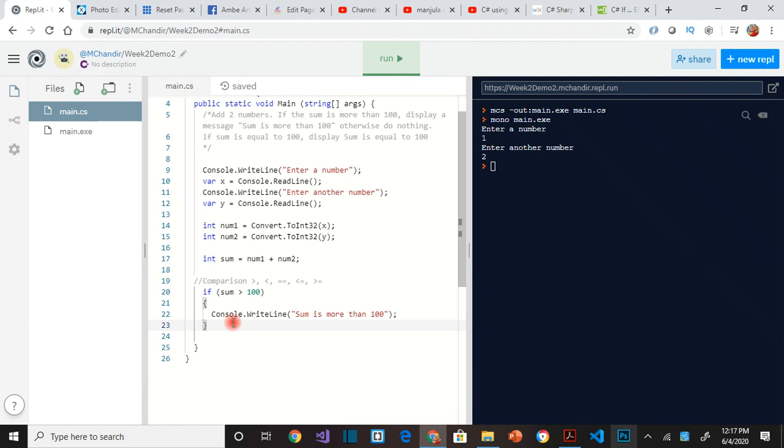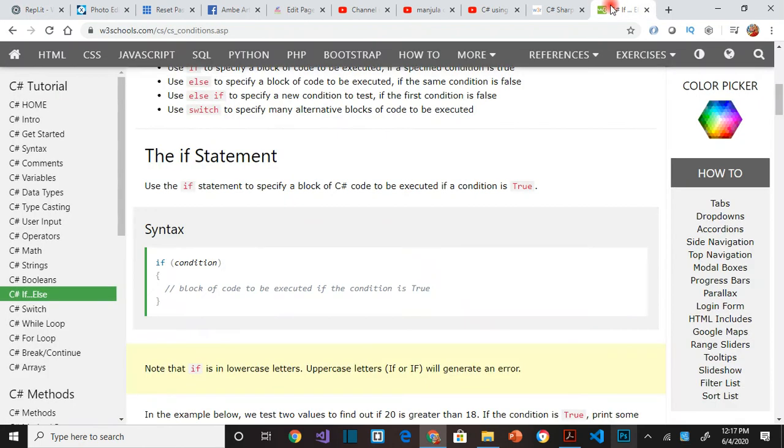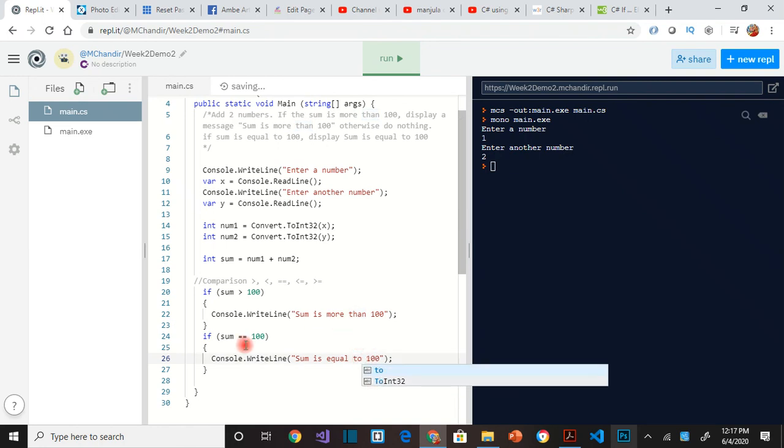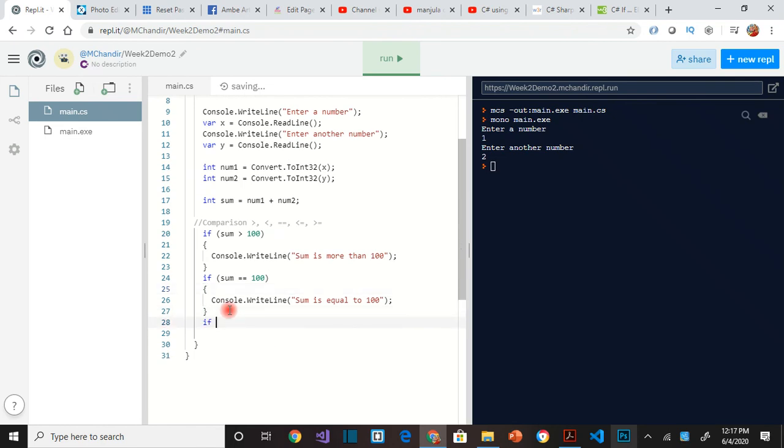Okay, so if you have the condition, when it is more than 100, we took action. If it's less or equal to 100, what do we do? So how do we do that? Do we write another if condition here? Do we say if sum equal to 100? Note again that I have used the double equal to. So let us say if sum is less than 100,